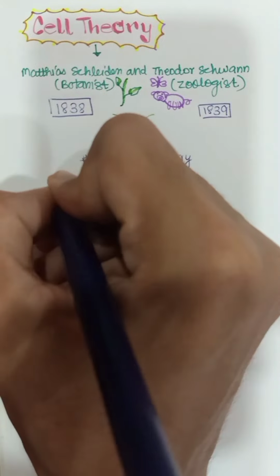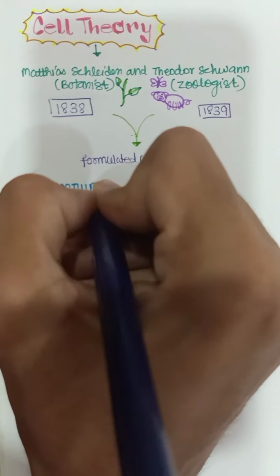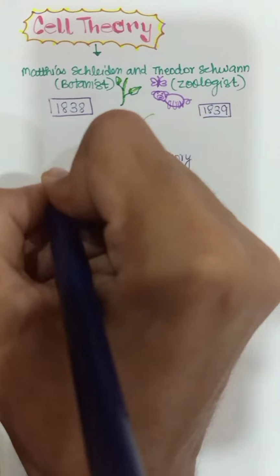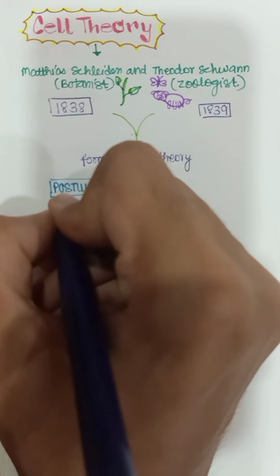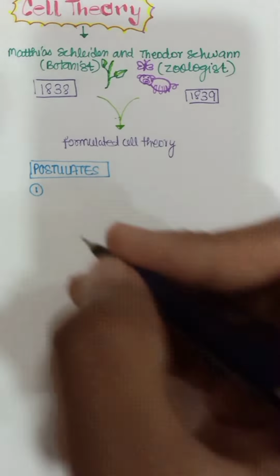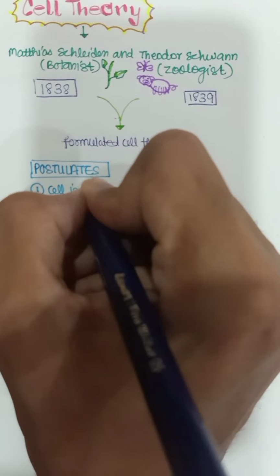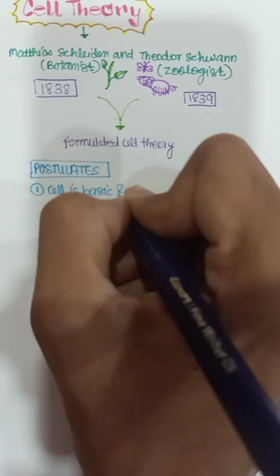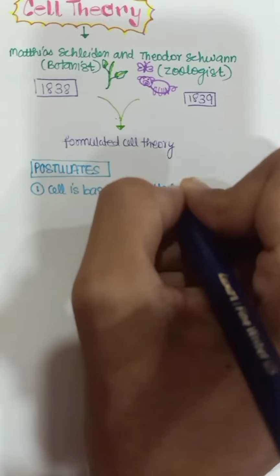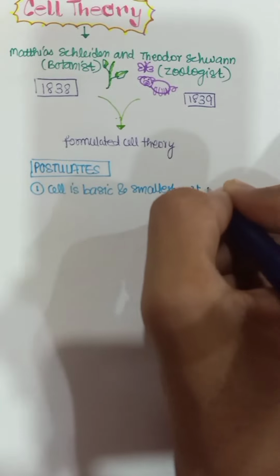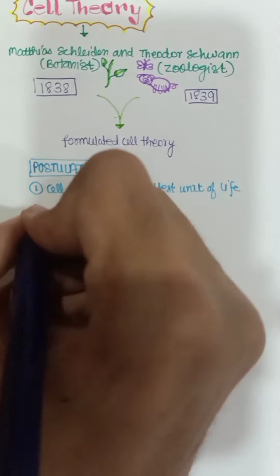Now let's come to what were the postulates of cell theory. Number 1. Cell is basic and smallest unit of life. This we have discussed already.